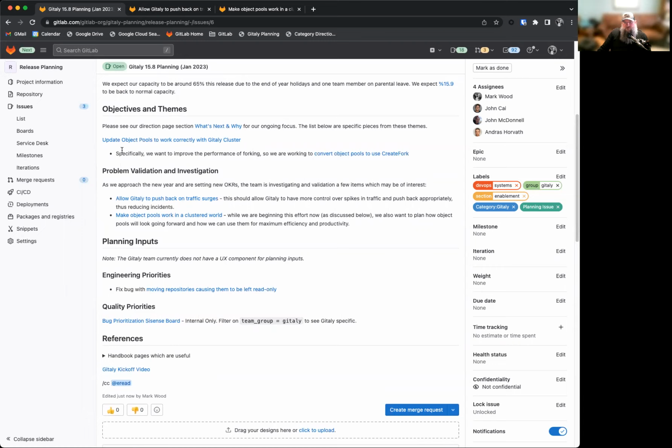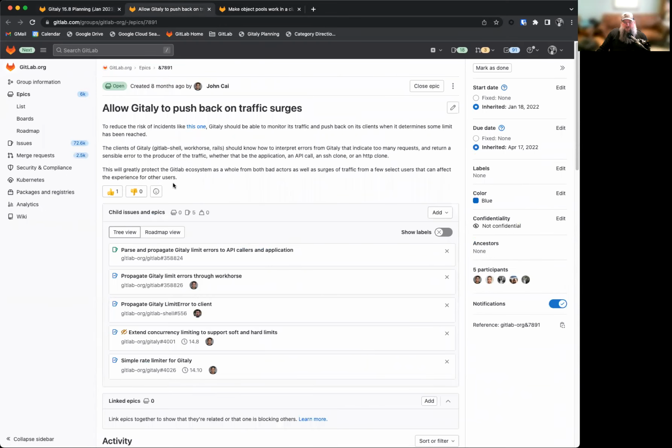There's a couple specific ones I wanted to call out here under problem validation and investigation. We really want to figure out a better means of allowing Gitaly to push back on traffic surges. We have this issue, actually it's an epic. We've done some planning as we've gone through it.